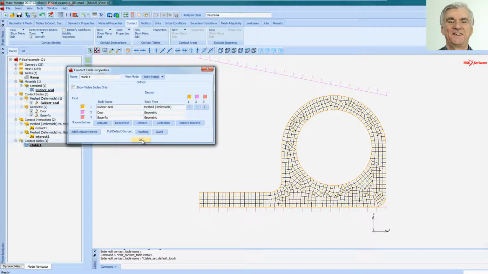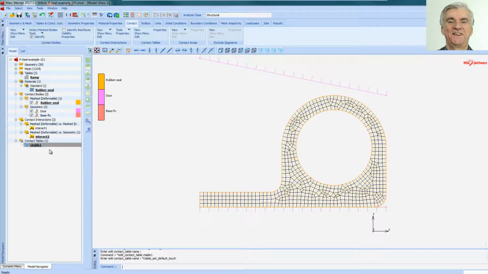So I'll click OK there for now. Now this interact 2, that contact table, me pressing default touching, has created two mesh interactions. One is meshed to meshed, so the rubber to itself, and one is meshed to geometric.